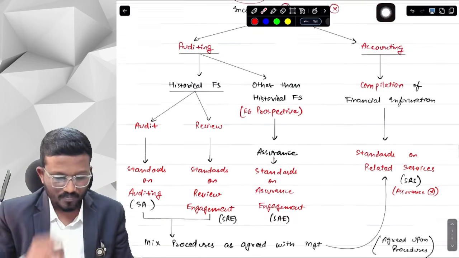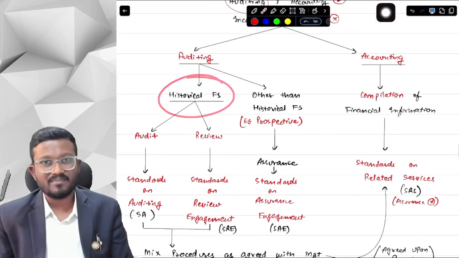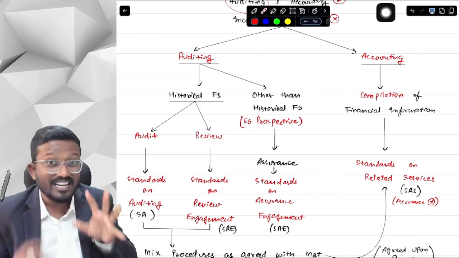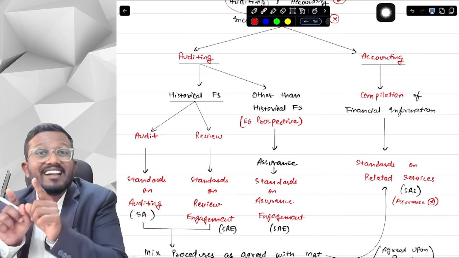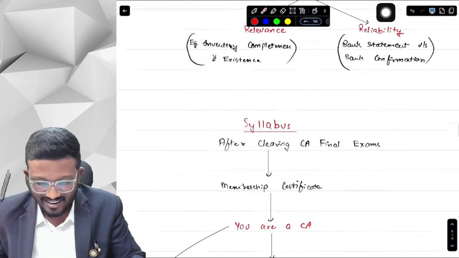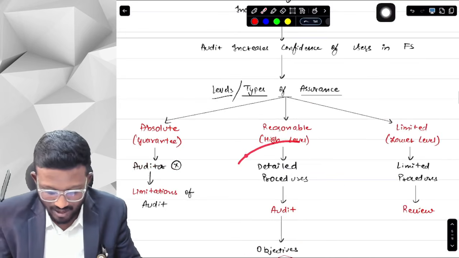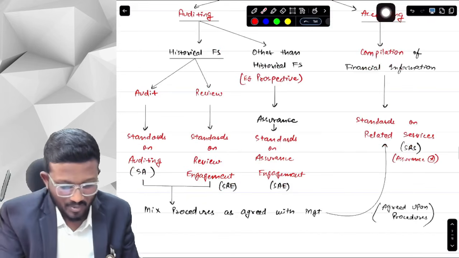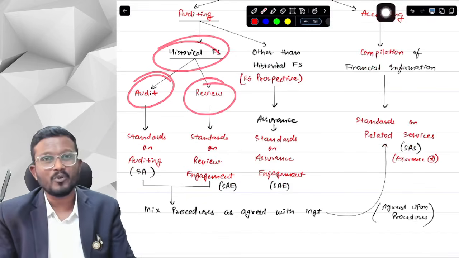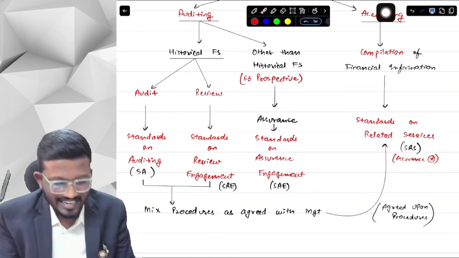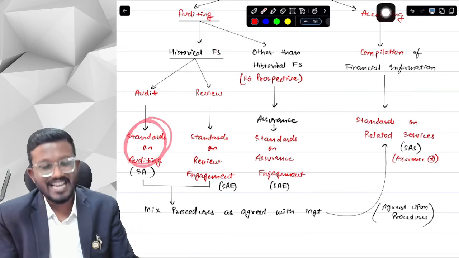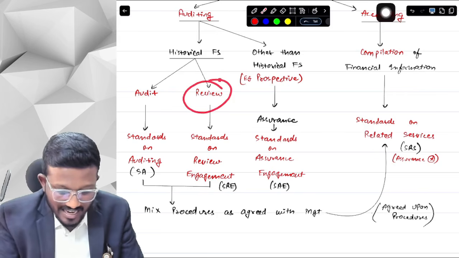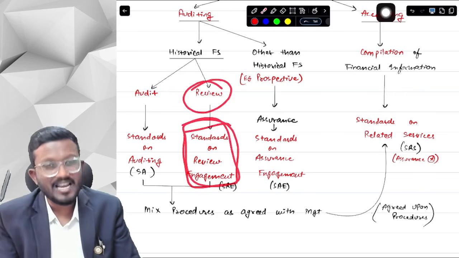Okay, yes, sir. Now let's talk about historical financial statements. We have already discussed that on historical financial statements, if you want to provide assurance, either we can do audit or we can do review. We have discussed it earlier. There are different types of assurance, levels of assurance. There is audit and then there is review. So there are two types of assurance that we can provide on historical financial statements, audit and review. If you are doing audit, then standards on auditing will be applicable, SAs. First of all, we will be starting with these SAs only. And if you are doing review, then standards on review engagement will be applicable.